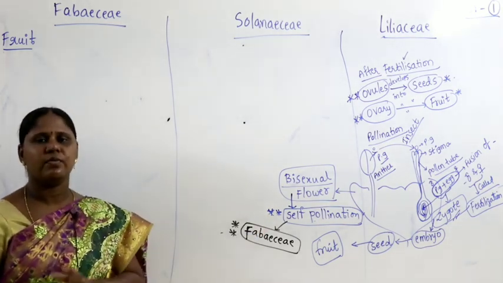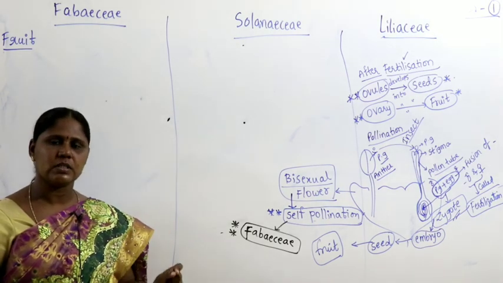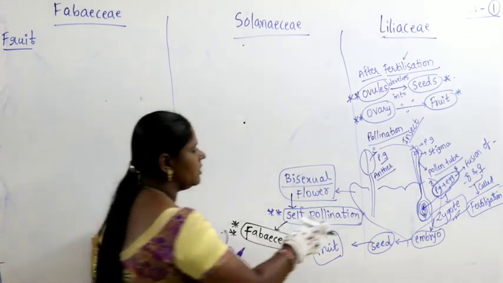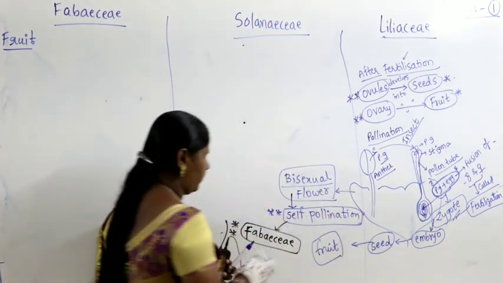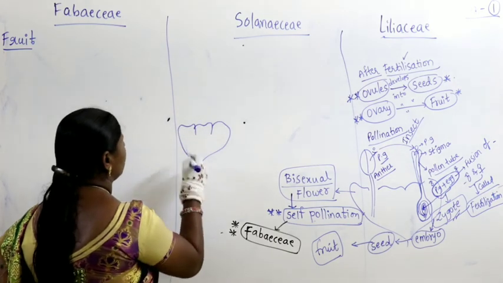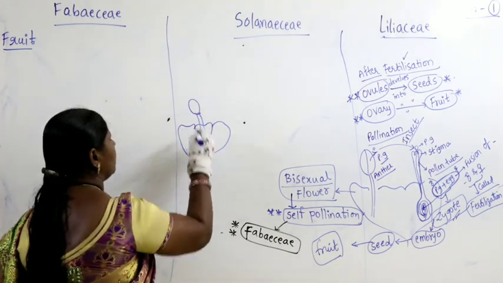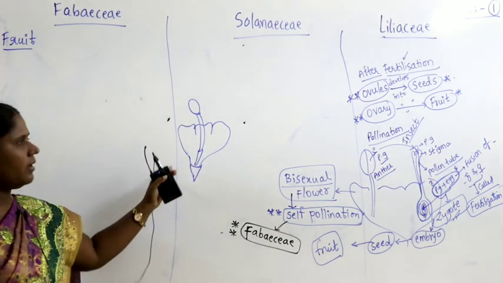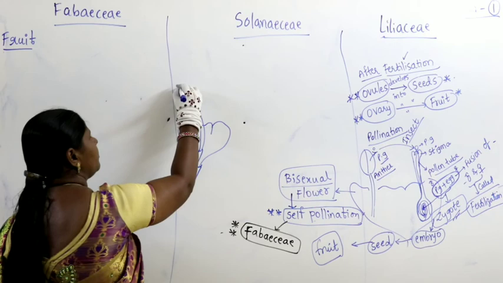In the rest, what we find is entomophilous cross pollination. So what is cross pollination? The case we saw was about a bisexual flower. What you find here is androecium. This means this is a male flower.